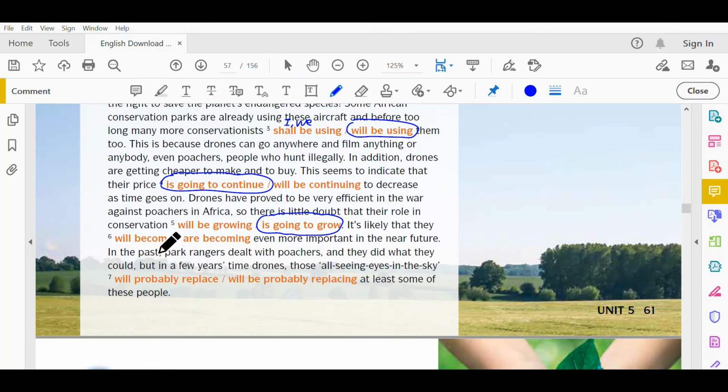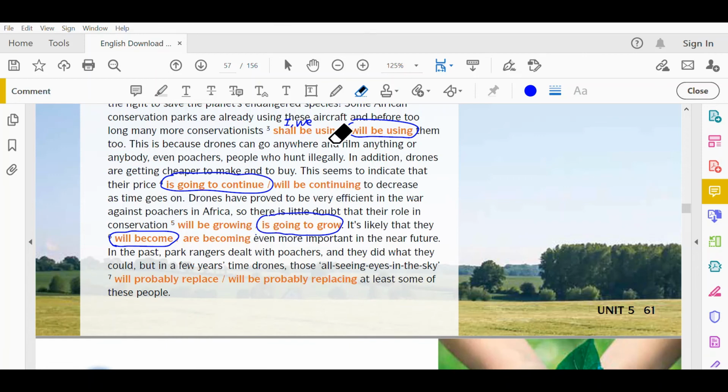Okay, will become is the future simple. Are becoming is the, what do you see here? This is a continuous. So you use will become, because over here it should be actions that are in progress for the continuous. Okay, so the answer is will become. Okay, let's erase a bit. Right. Okay, done.